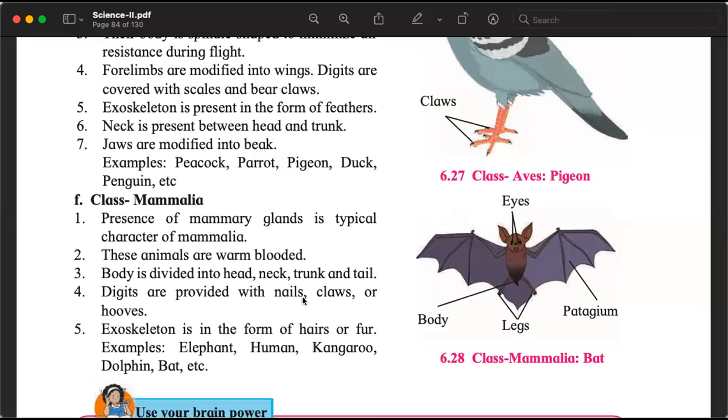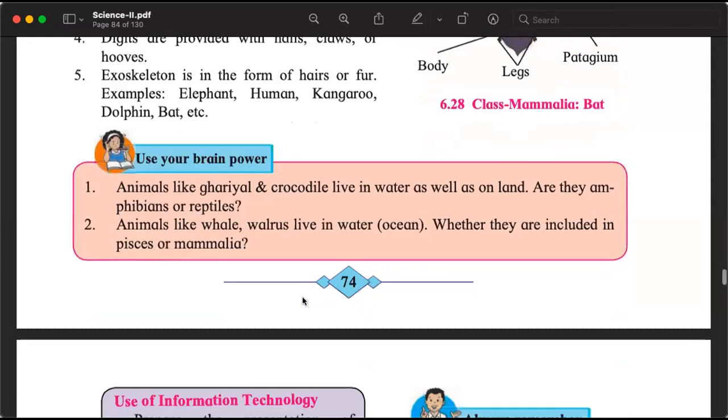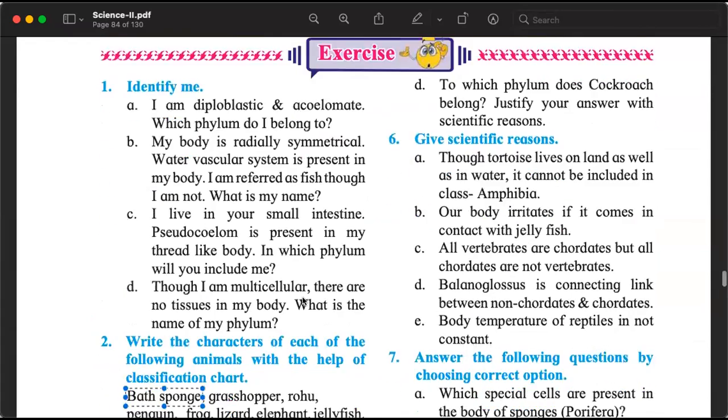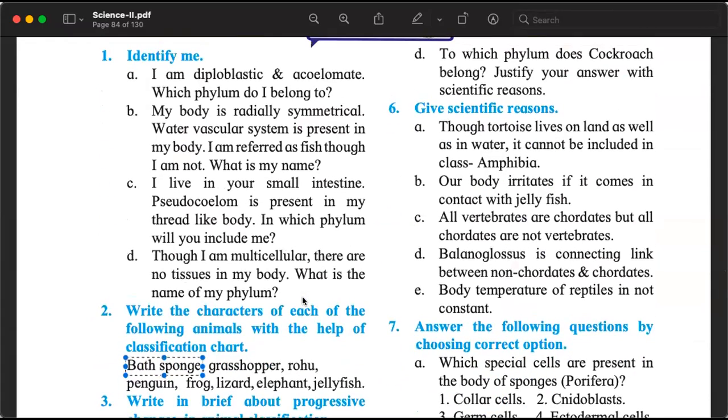But today, let us continue and see what other questions we can answer from the exercise. If you remember, in the beginning of the class, we answered questions 1A, C, and D. We left B. Look at question B, which says, my body is, again, identify me. You have to look at the characteristics. We are listening to the organism who is talking to us. The organism is saying, my body is radially symmetrical.